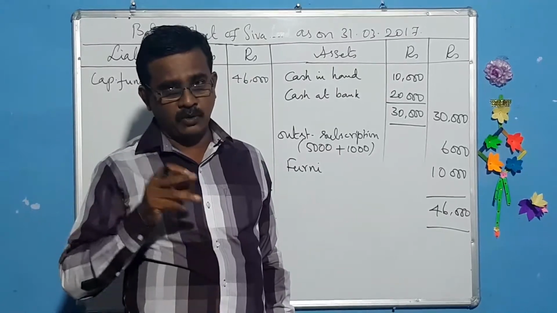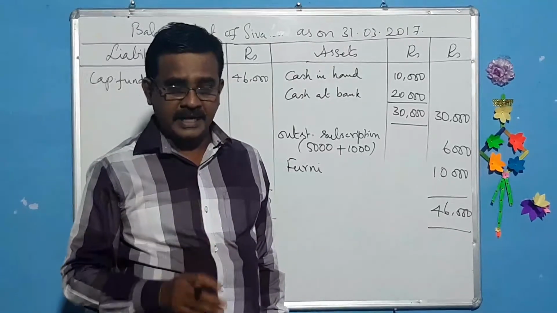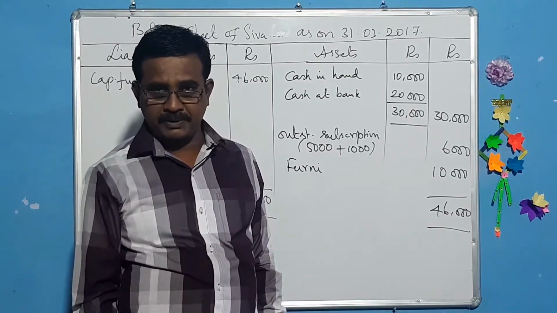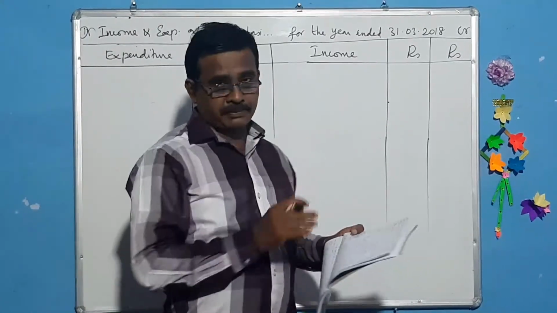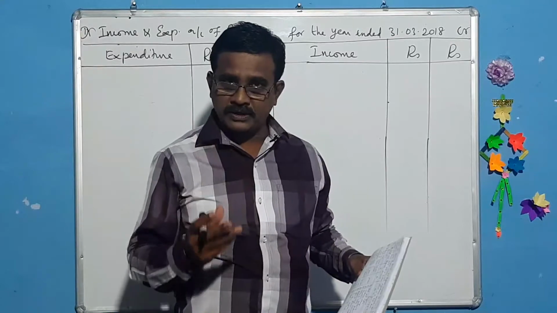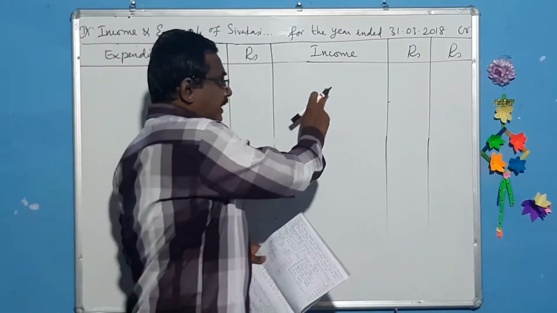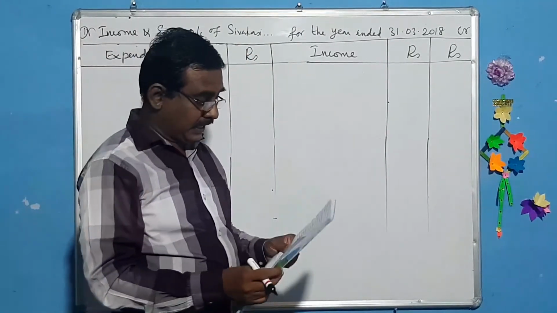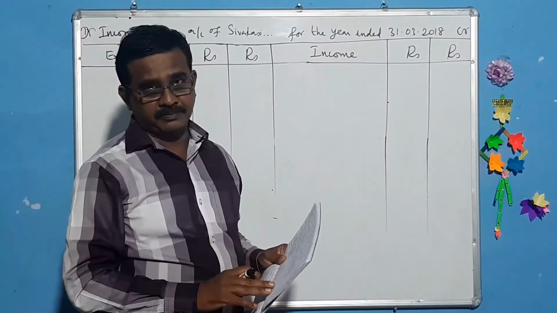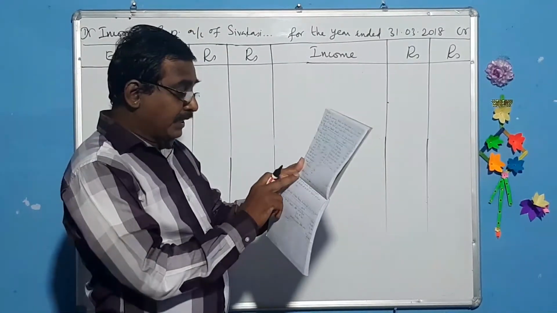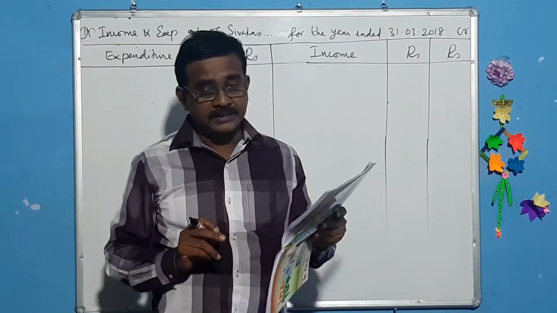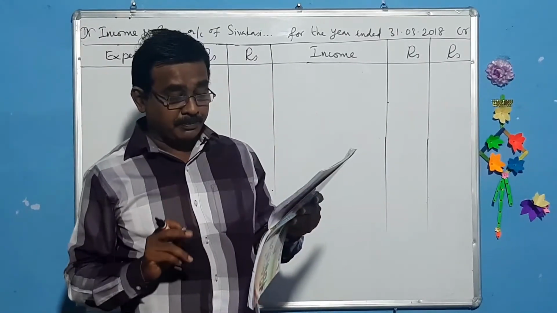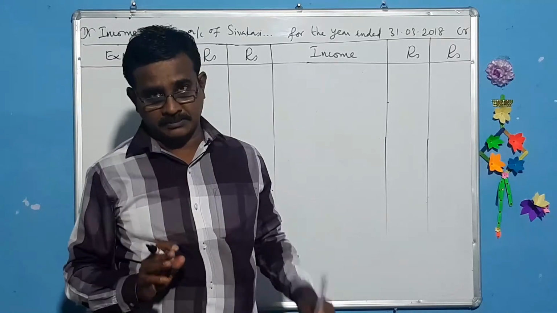Now we have to go for preparing income and expenditure account. Shall we prepare? Now let us prepare income and expenditure account. First, I have already told you, let us go for preparing the income side first. Let us take subscription and see. They have given in the additional information that the club had 300 members, each paying 100 as annual subscription.